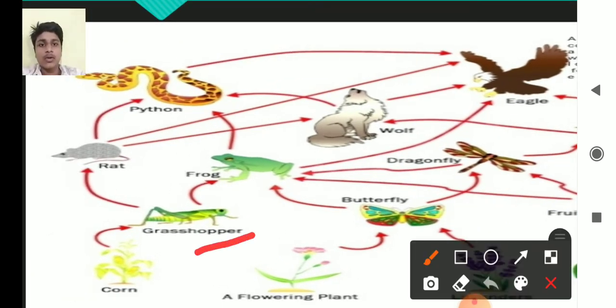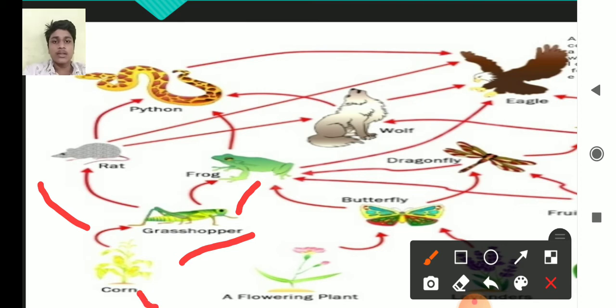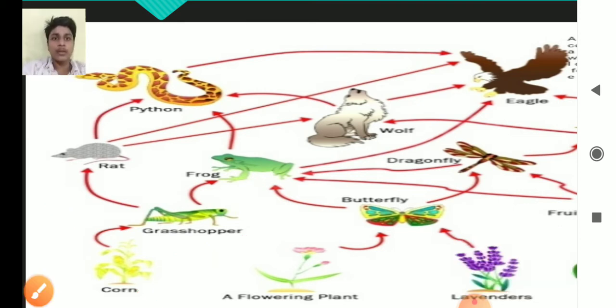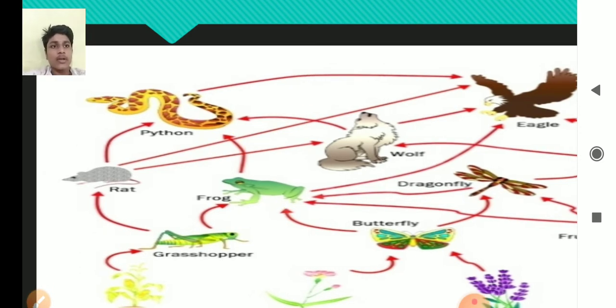Here, grasshopper eats corn, and frog eats grasshopper, but rat also eats the grasshopper. This is the food web. And here the frog is eaten by python, means snake, and frog is also eaten by the eagle. This is a food web.